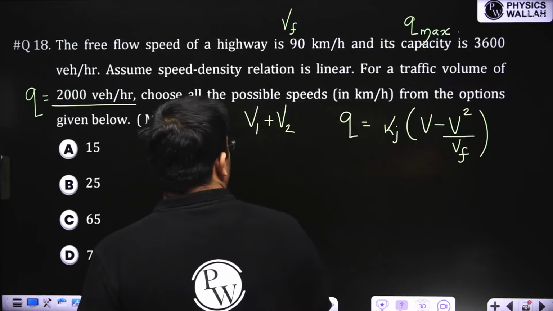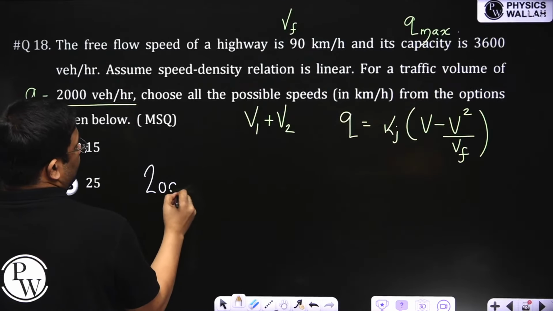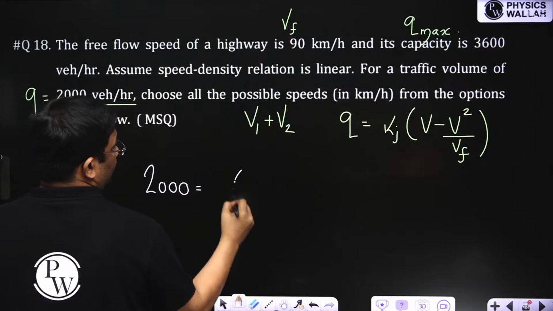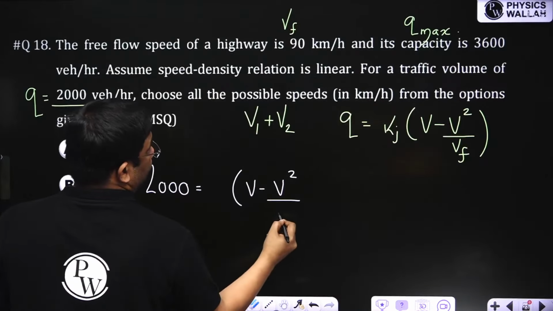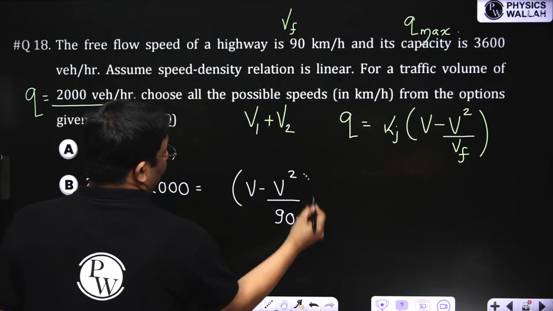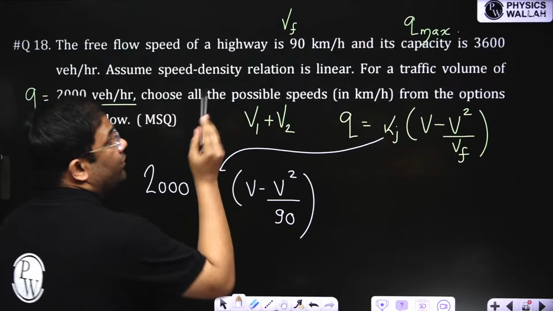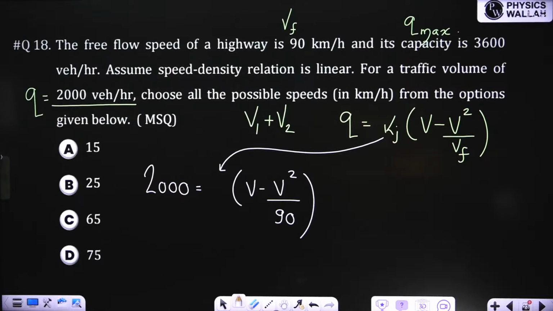This is the equation. So now 2000 is equal to, you have to find out the Kj, because Vf is given to us. Vf is 90. You have to find out the Kj and put here. Kj, how you can find out for maximum flow, you know. So do that and then solve this quadratic and get the V1, V2.